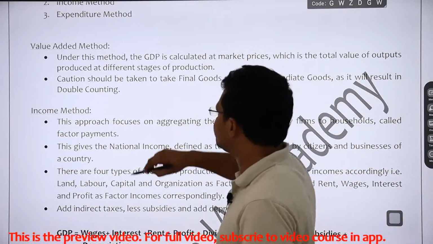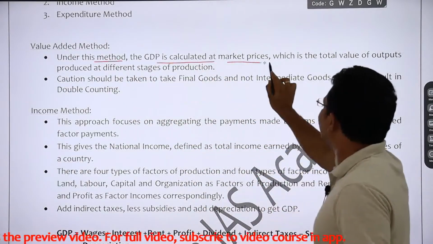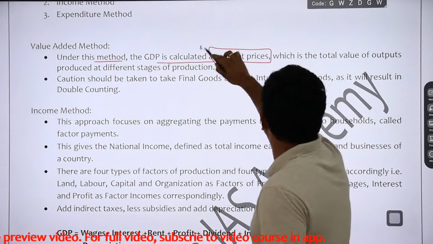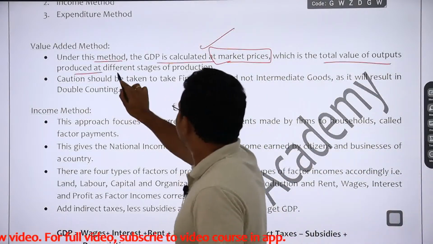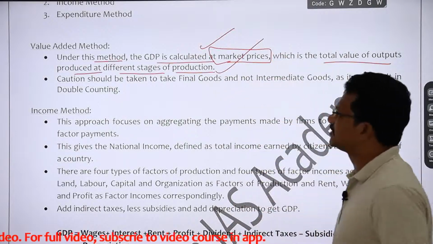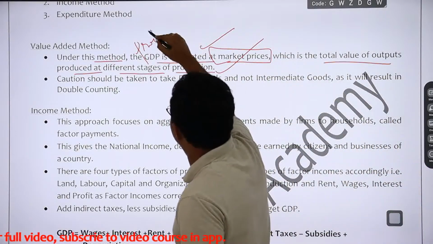What is value added method? See, under this method the GDP is calculated at market prices, which is the total value of outputs produced at different stages of production. As we already told, this is based on production.